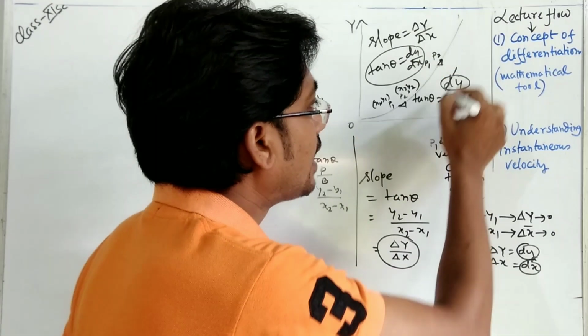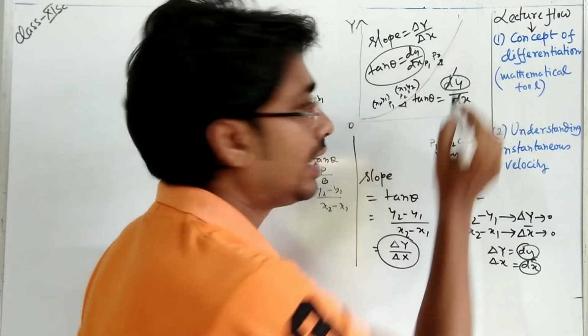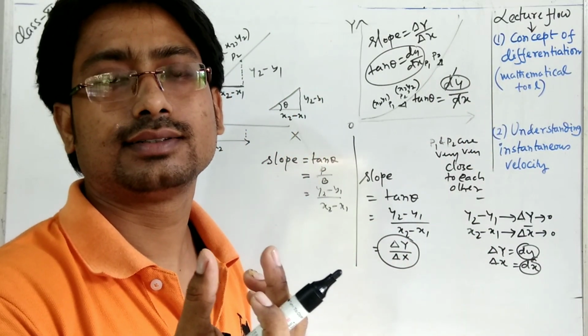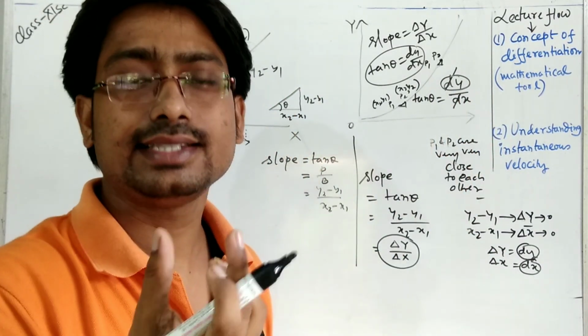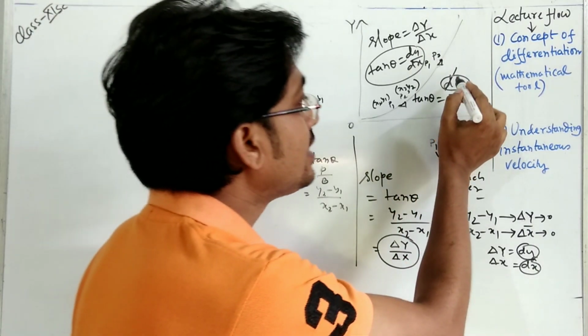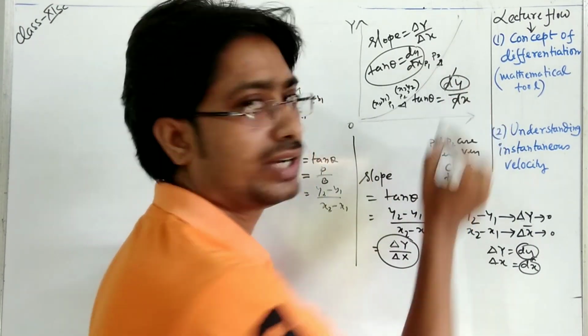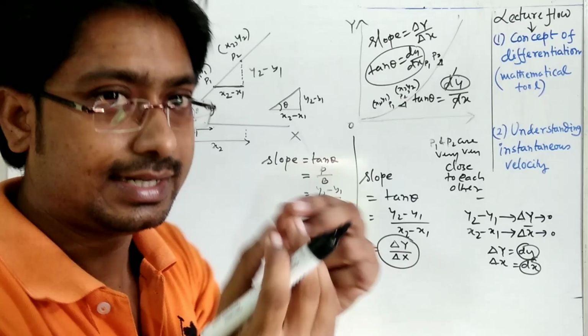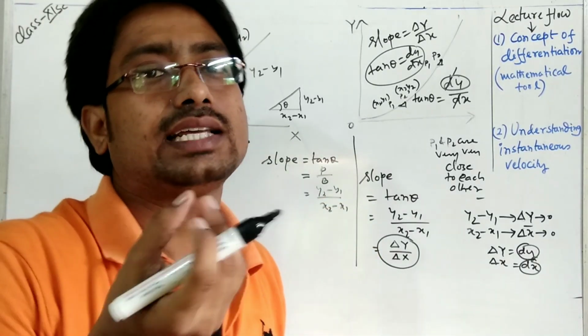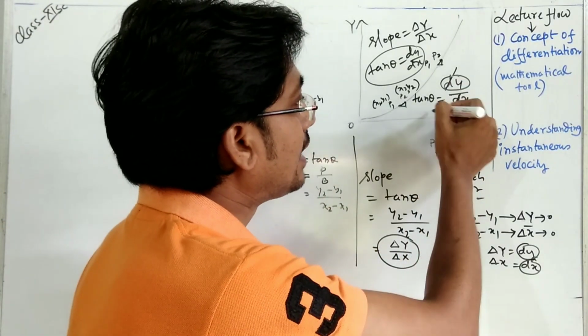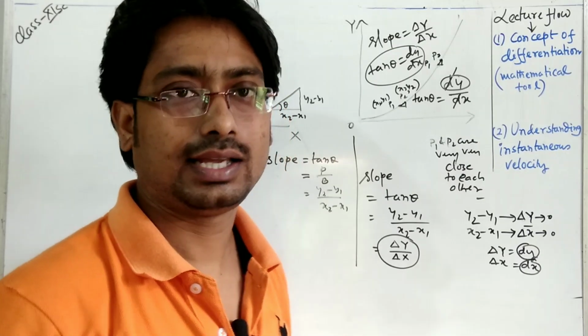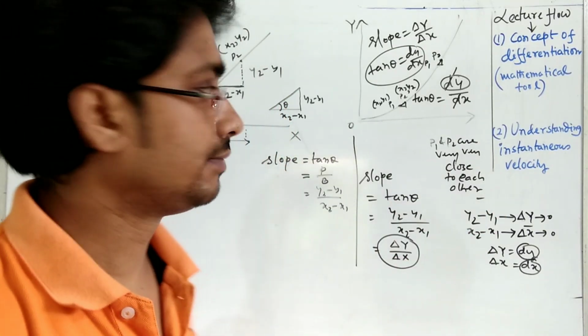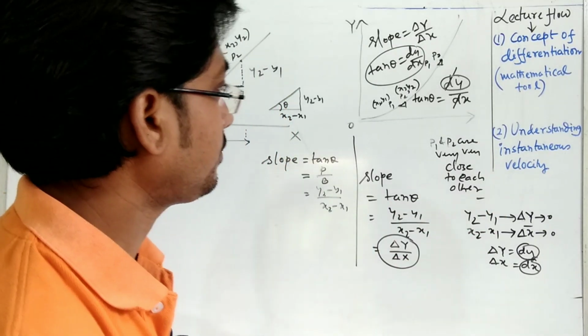So you cannot cancel this d; dy is an inseparable part and dx is an inseparable part. This means a very small amount of change in y. It signifies that dy is a very small change in y. So you cannot cancel the d's. Mind it, remember it.